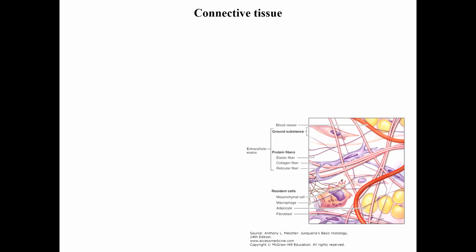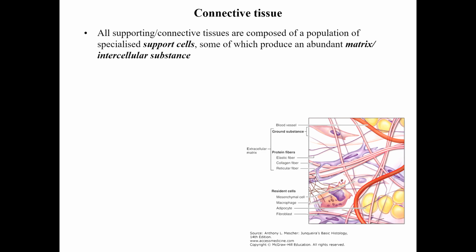Connective tissue gets its name because it binds the other tissues of the body. It consists of supporting cells, then the matrix, which is also called the intercellular substance.